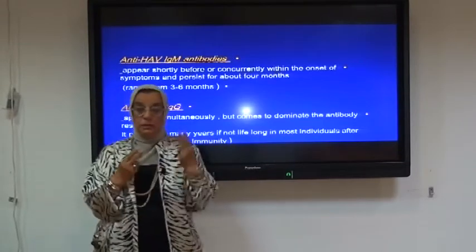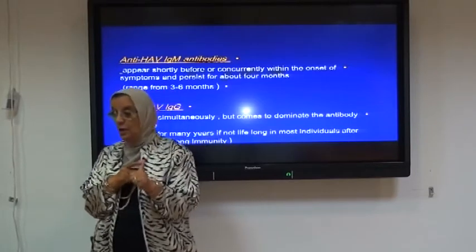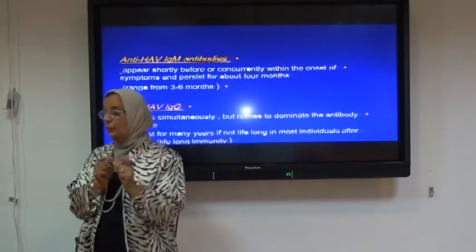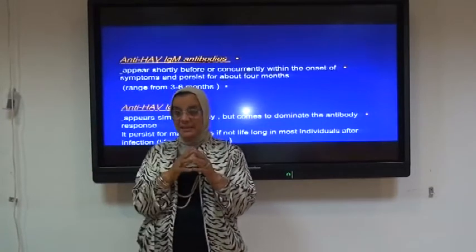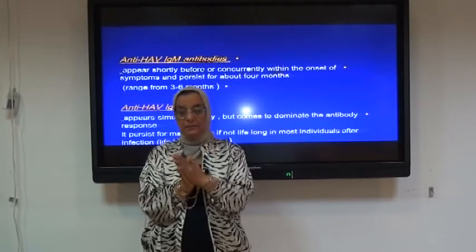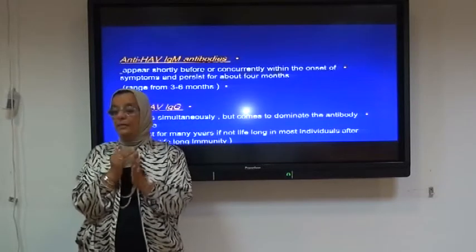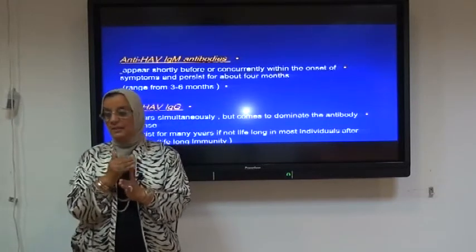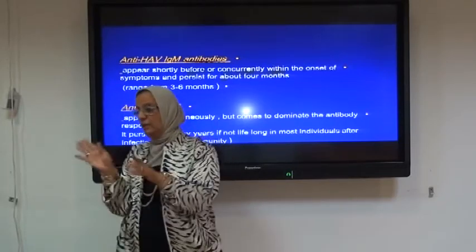The antibodies are two types. We have the antibodies against hepatitis A virus, immunoglobulin M, which appears very shortly before and concurrently with the onset of symptoms and reaches its maximum. The appearance of the hepatitis A virus immunoglobulin M antibodies ranges from 3 to 6 months.